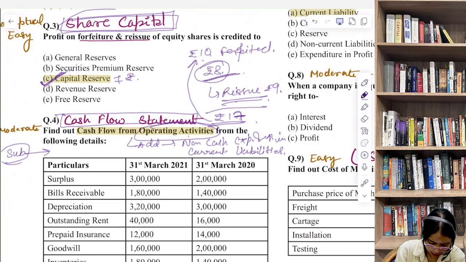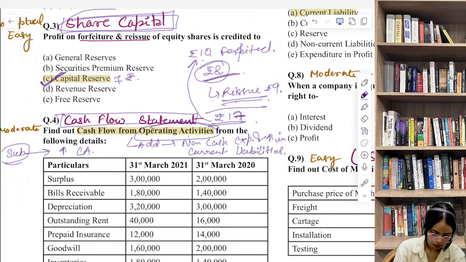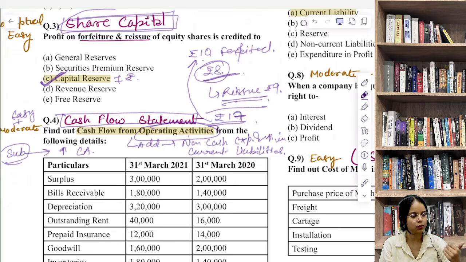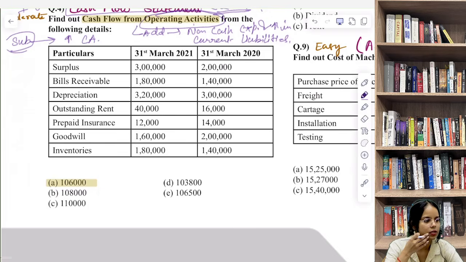Current asset में जितने भी increase हुए होंगे उनको subtract कर देंगे. So this question was easy to moderate. You can easily answer this question using this equation, or we can say that statements that add क्या करना है, non cash expenditure and increase in current liabilities, and subtract क्या करना है, increase in current assets.